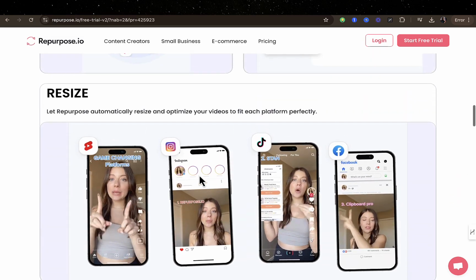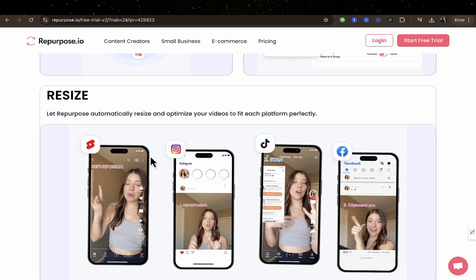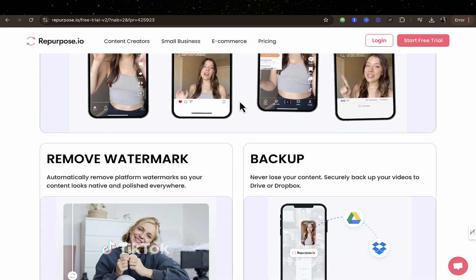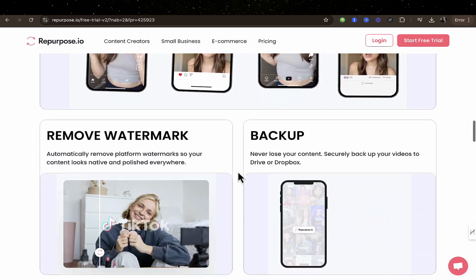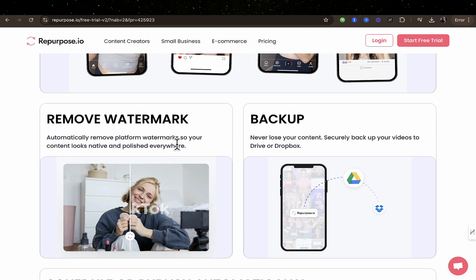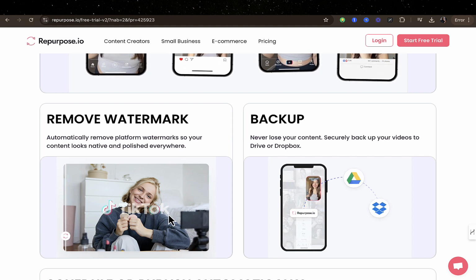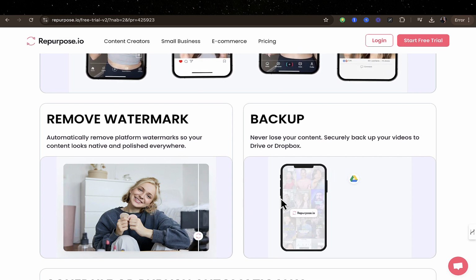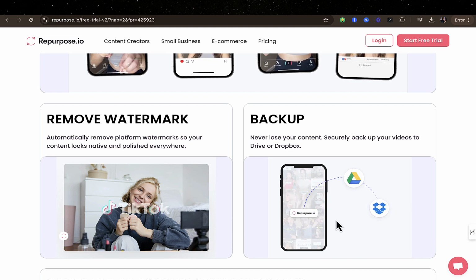There are some other features which of course you can also look into. You can see the resize feature right there to fit every social media platform you connect to. Then you can also see the remove watermark feature, so you can see right there how it works. There's a backup as well to Google Drive and Dropbox.